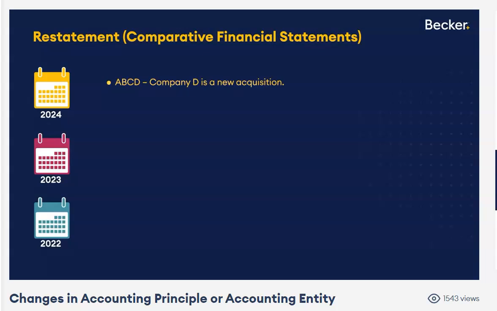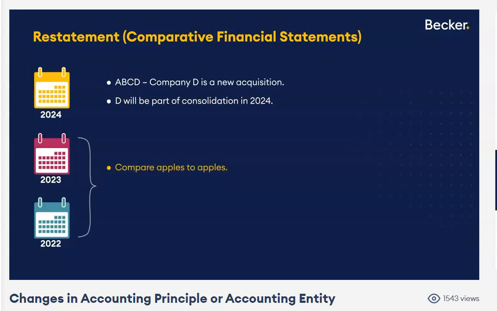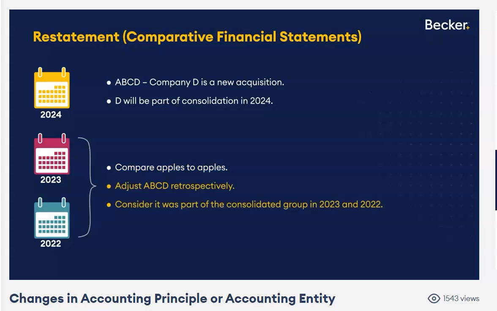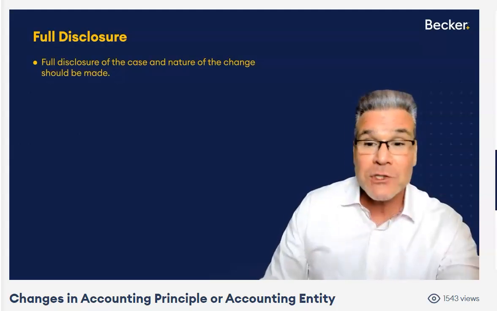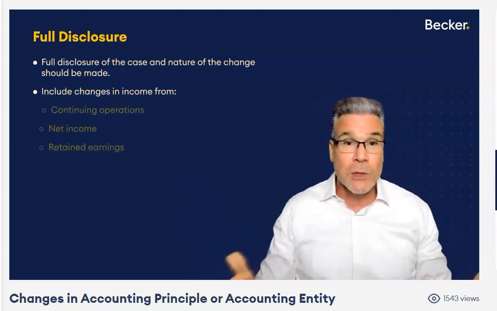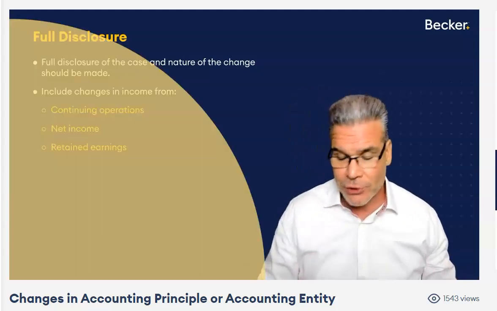So we have an acquisition in 2024. We have a new entity in 2024. It'll definitely be part of the consolidation for 2024. But because you're showing me years 2023 and 2022, we want to compare apples to apples. It's no longer ABC, it's now ABCD. So for years 2023 and 2022, even though we didn't have Company D, we're going to retrospectively adjust for that acquisition as if Company D was part of that consolidated group in 2023 and 2022. This way we have a valid apples to apples comparison, okay? And full disclosure, you bet. Yes, we are going to disclose this. We need to explain what's changed, who came in, who went out, whatever it is, okay?